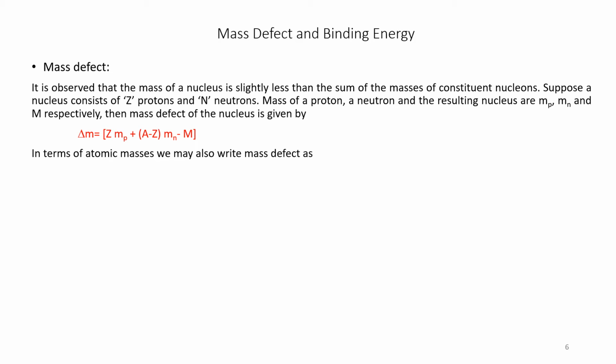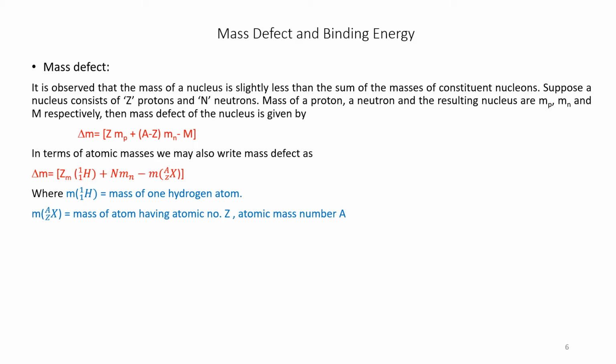In terms of atomic masses, we may also write the mass defect as delta M equals Z into M of H 1 1 plus N into Mn, that is the mass of a neutron, minus M of X with mass number A and atomic number Z. This is the mass defect, delta M, where M of H 1 1 is the mass of one hydrogen atom and M of X is the mass of an atom having atomic number Z and atomic mass number A.